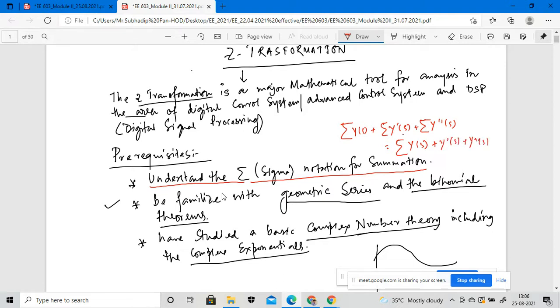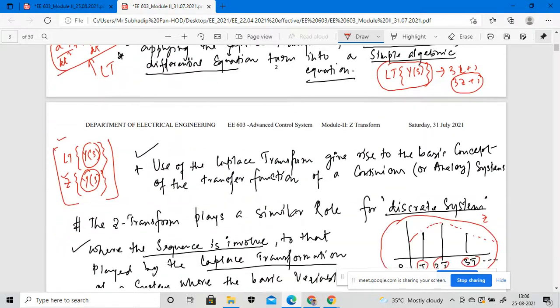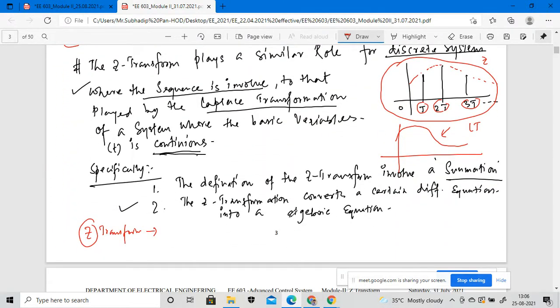Whenever we implement the Z transformation of a system, you need to express all those signals using summations of a simple signal. So defining the Z transformation of any such system involves the summation of a signal.